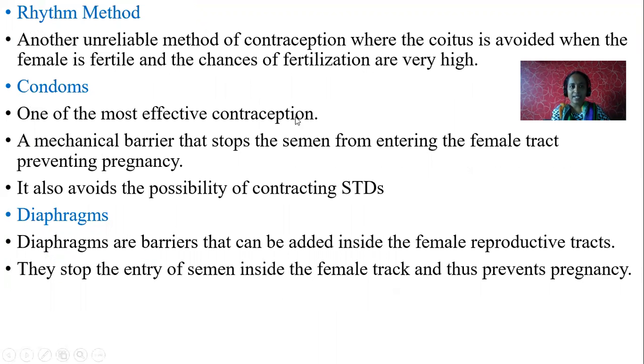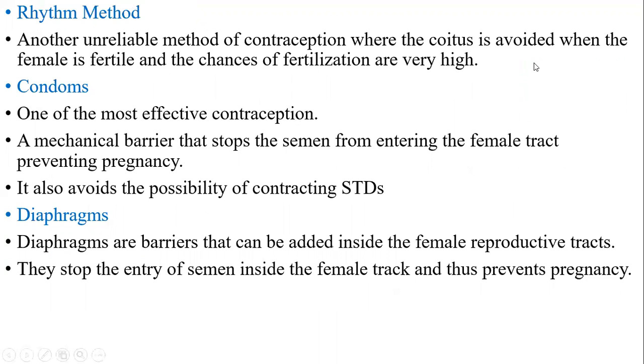Rhythm method is another unreliable method of contraception where the coitus is avoided when the female is fertile and the chances of fertilization are very high. So in the rhythm method, there is a particular date on which the fertilization rate is very high. At that time, sexual contact should be avoided, as there are fewer fertilization chances at other times.